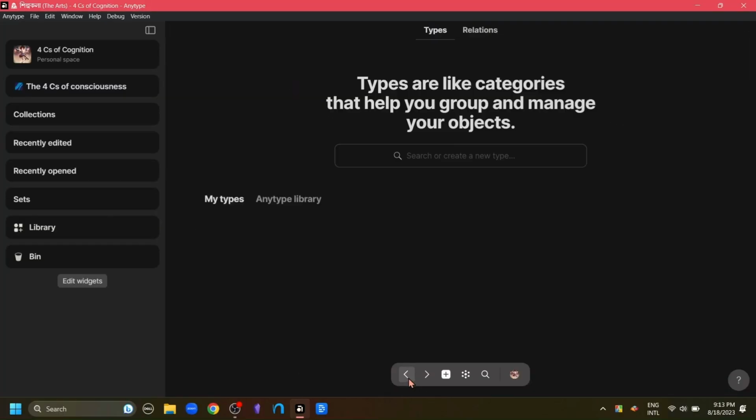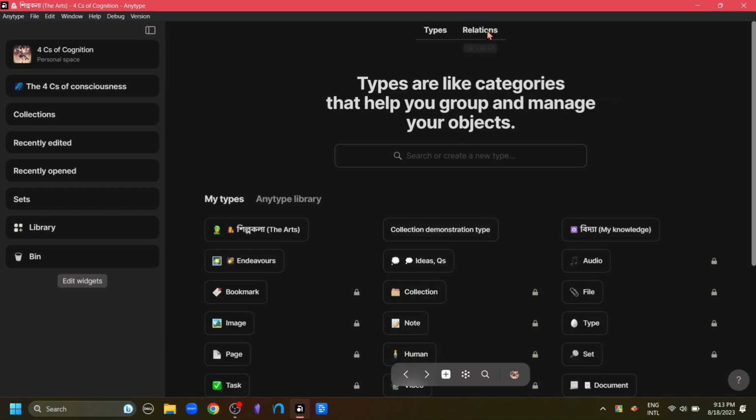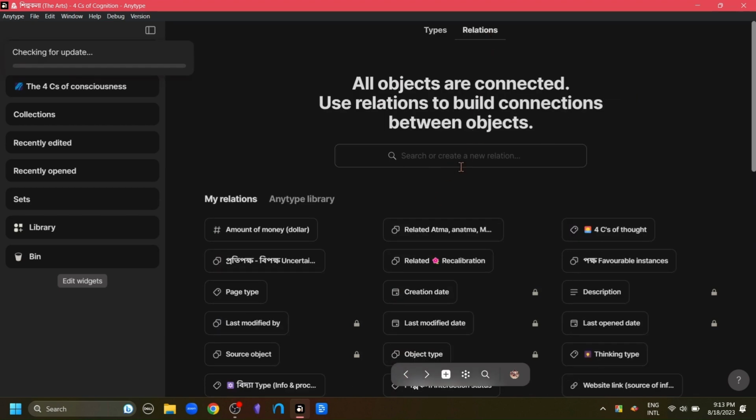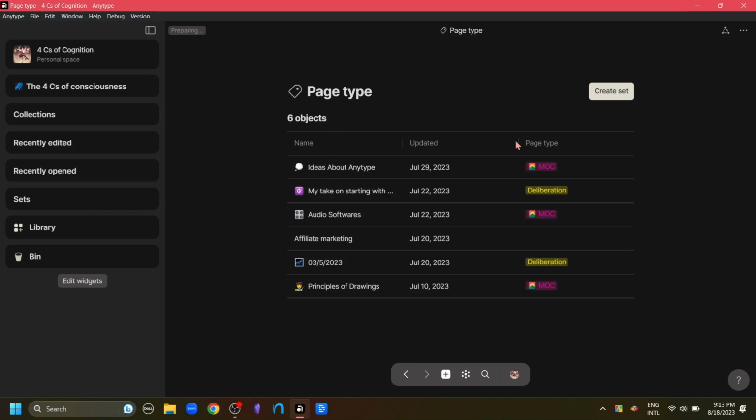Okay, moving on. Now, if you go to the relation tab, we can also find the same process. We can search all the relations in our Anytype and create a new relation if you want. You can click into the relation and see all the objects that have that relation.